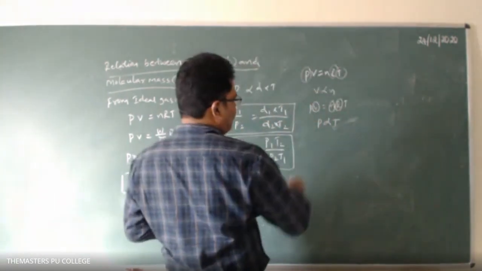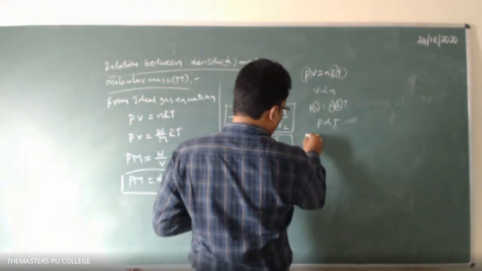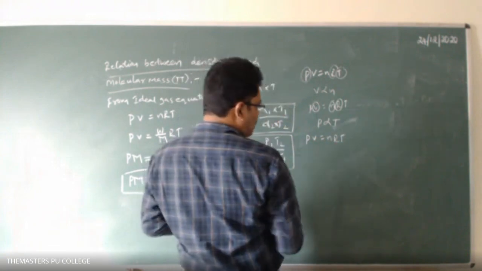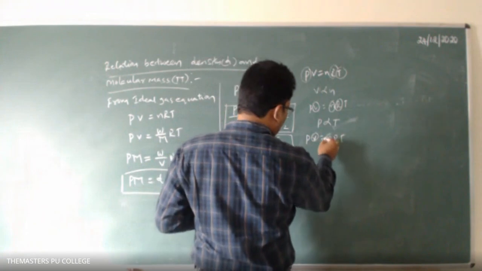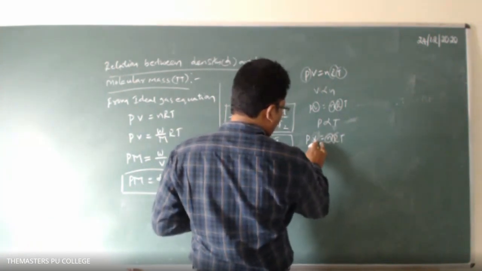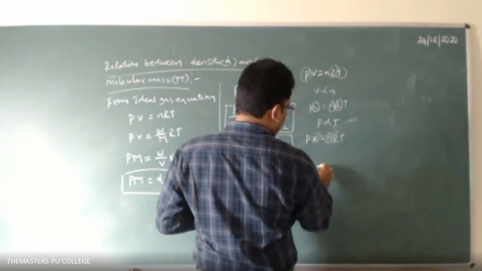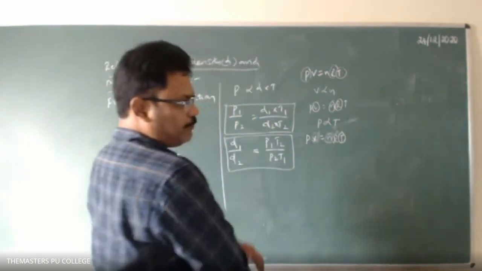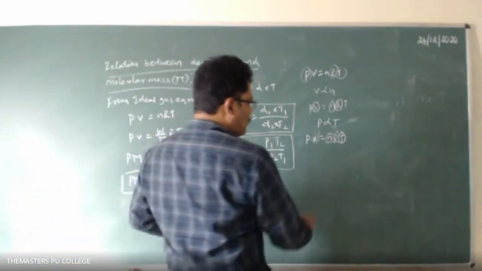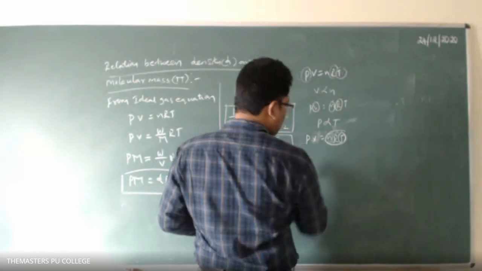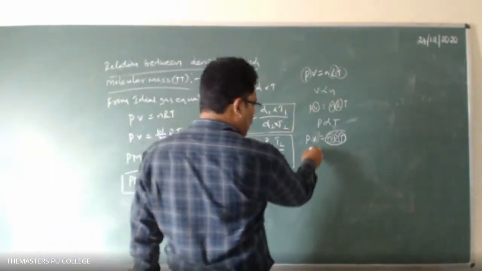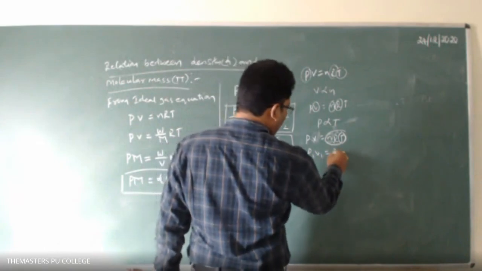Now one more: in PV equal to nRT, for a fixed amount of gas, if temperature is constant, then nRT is constant, so you get P1 V1 equal to P2 V2.